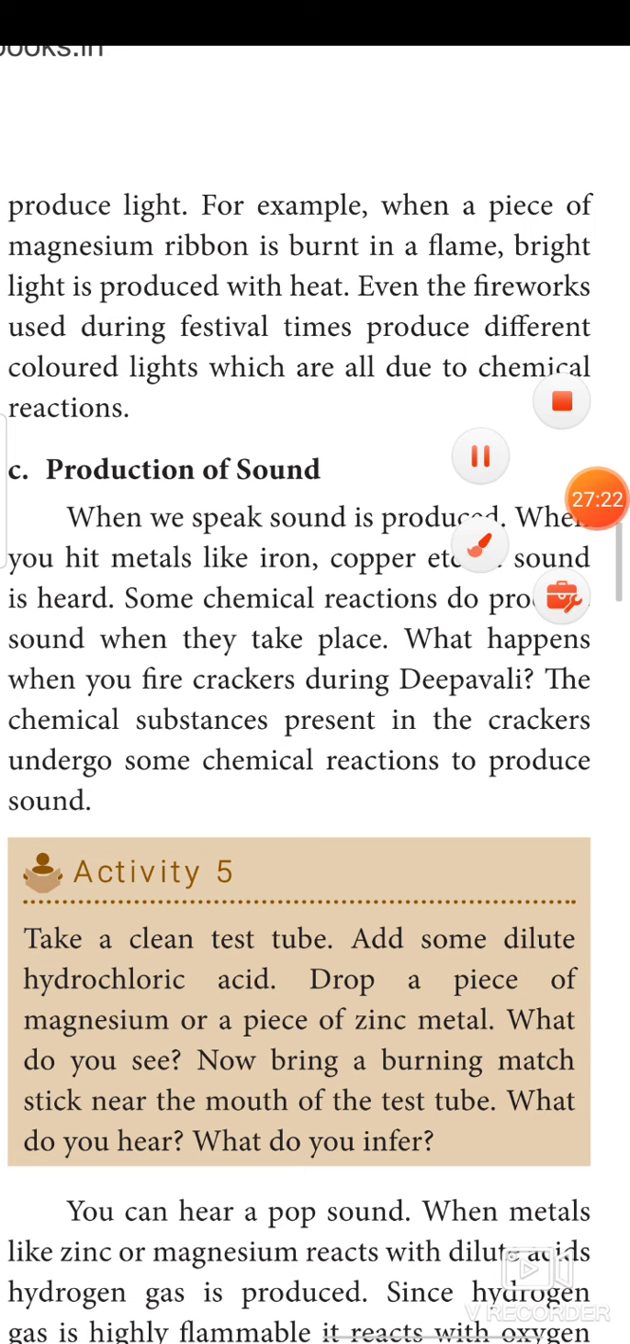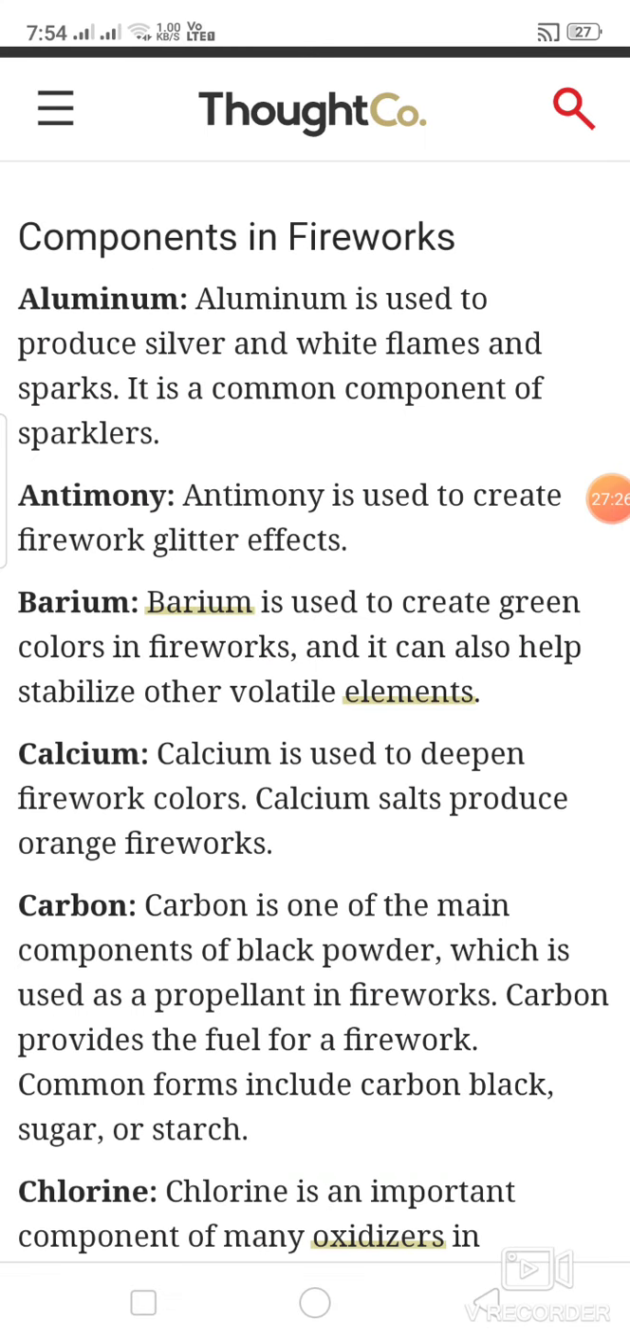I would like to add some more points on fireworks. See these components in fireworks. Aluminium is used to produce silver and white flame and sparks. It is a common component of sparklers. Sparklers, the wire sticks you light in your hands.